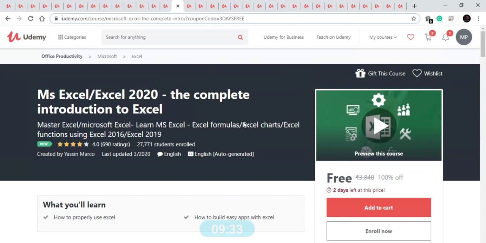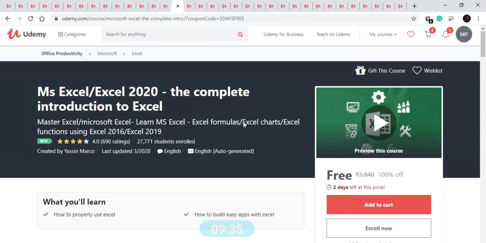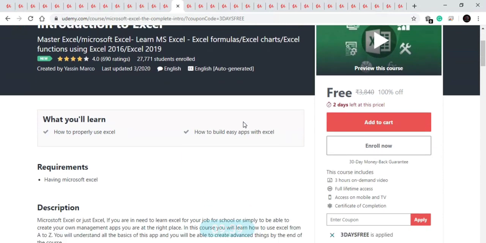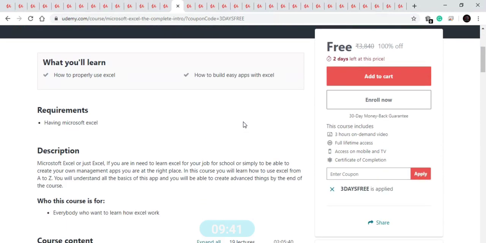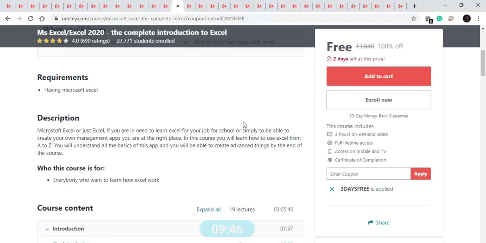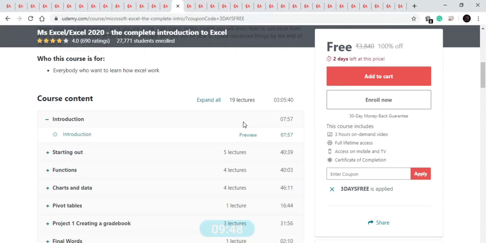Our next course is on MS Excel. In this course you will learn about the basics of Excel, how Excel works, how you can properly use it, how you can build easy apps with Excel. So this is a 3-hour course available for free for 2 days and comprises of 19 lectures, and after that you will get the certificate also.